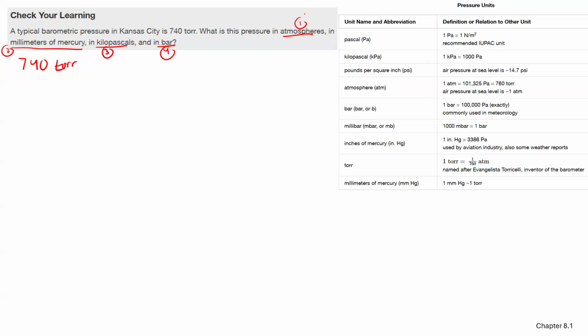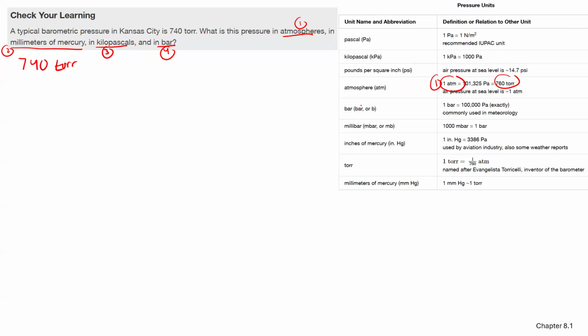So we want to go from 740 torr to atmospheres. So here I can see we have 1 atmosphere equals 760 torr.